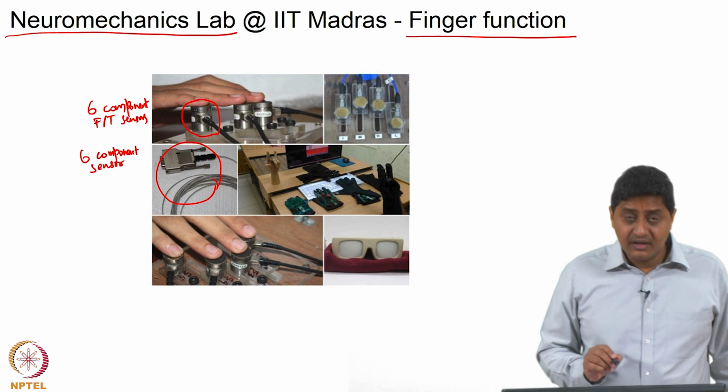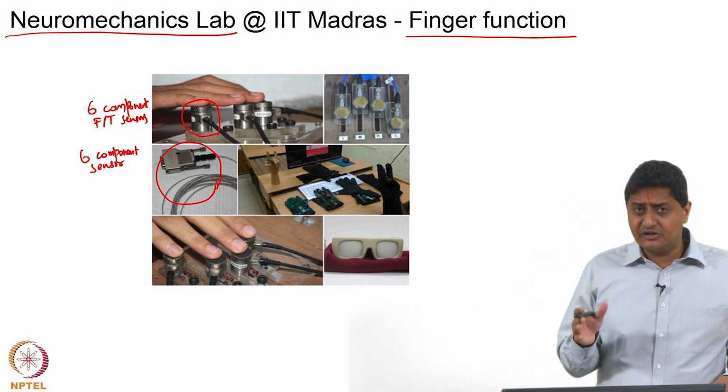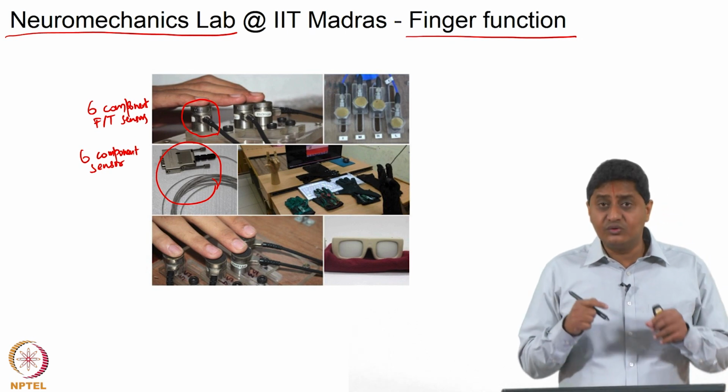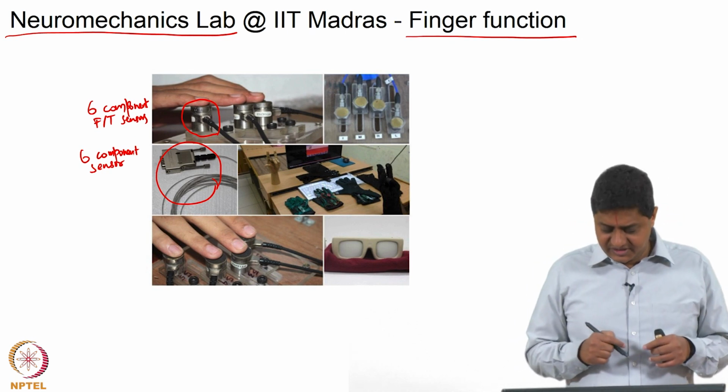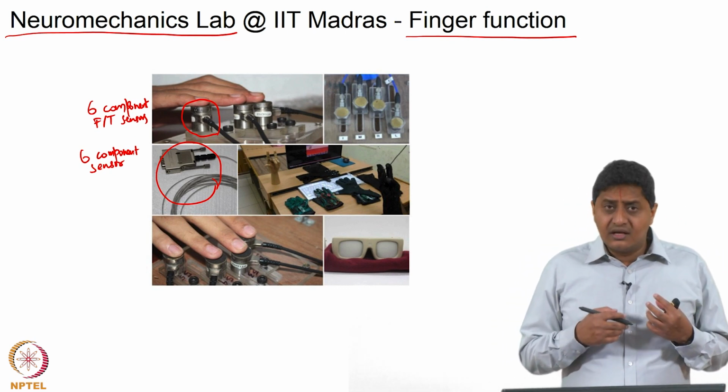So, the Polymus one measures linear and angular displacements in all 3 directions. So, that we can do for each individual finger segment. We have also built our own instrumentation for studying hand and finger function.